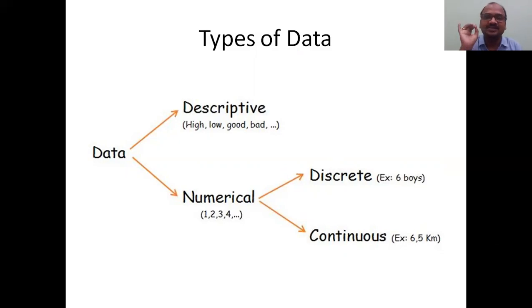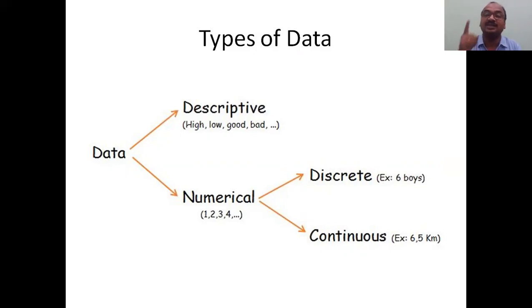Continuous means fraction, discrete means whole. Very simple. We cannot measure boys as 6.5 boys, 7.5 boys. No, it is a complete whole number. First, if you understand, then we will see the definition of each one: descriptive, numerical, discrete, continuous.